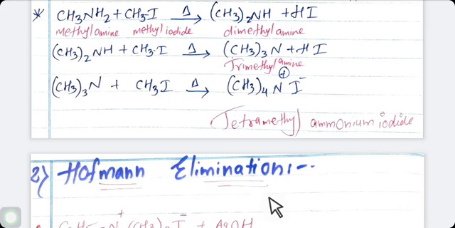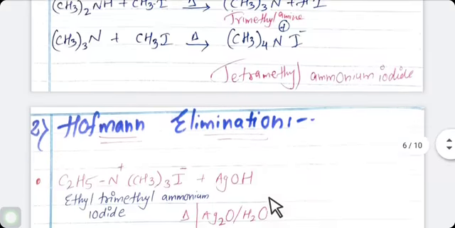Quaternary ammonium hydroxide on strong heating undergoes beta elimination to give an alkene. The reaction is called Hofmann elimination. The least substituted alkene is obtained as major product in this reaction.